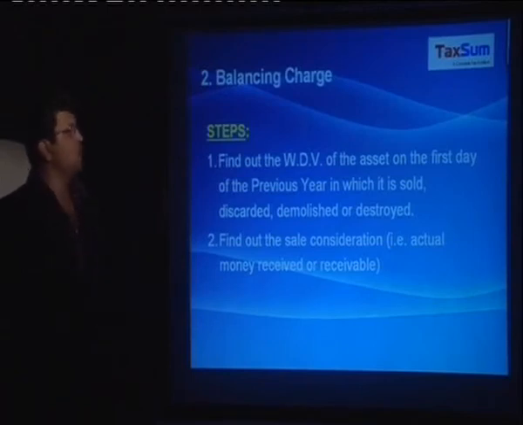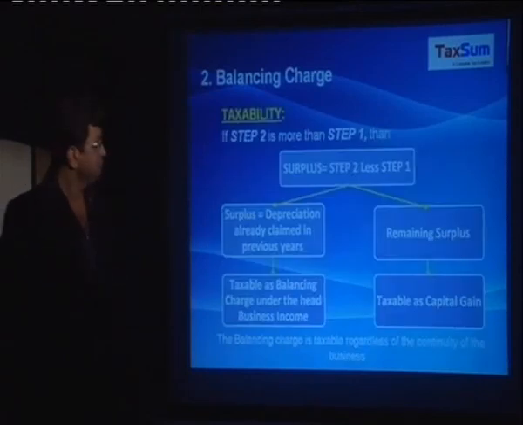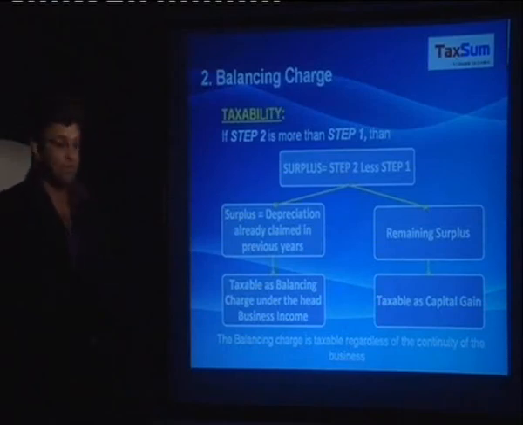First of all, find out the WDV, that is the written down value, of the asset on the first day of the previous year in which it is sold, discarded, demolished or destroyed. Step 2, find out the sale consideration, that is actual money received or receivable. Then, if step 2 is more than step 1, the surplus would be step 2 less step 1.